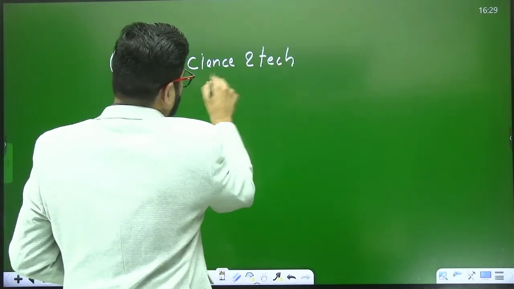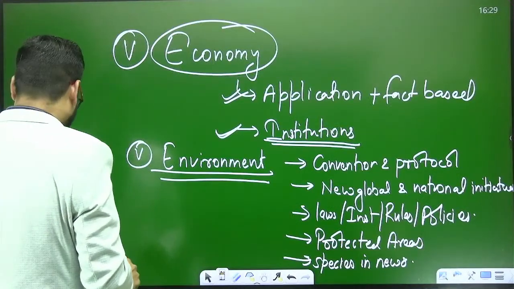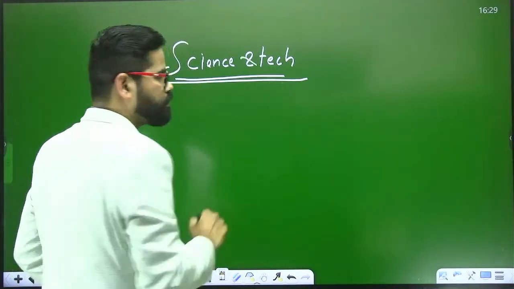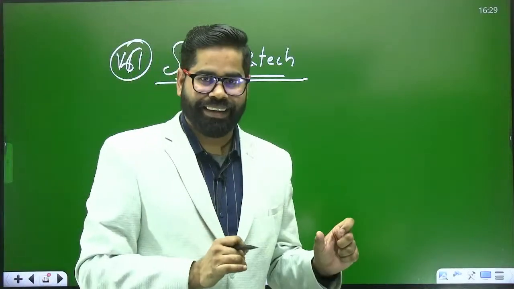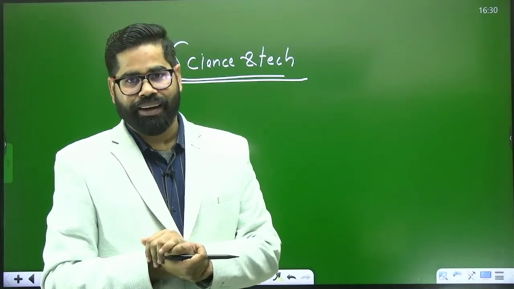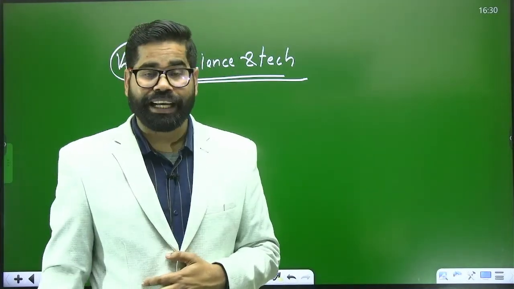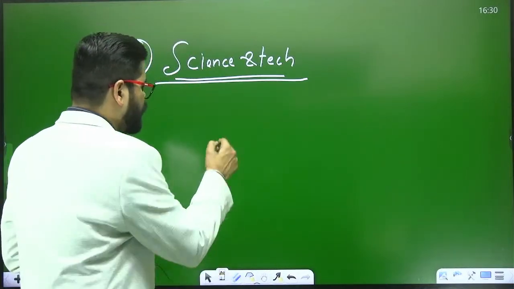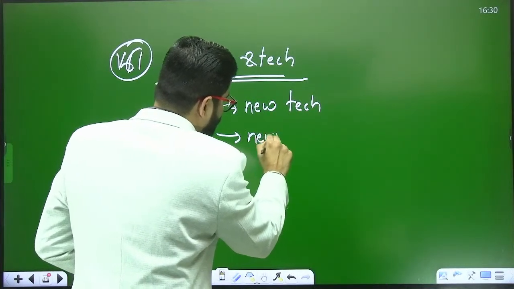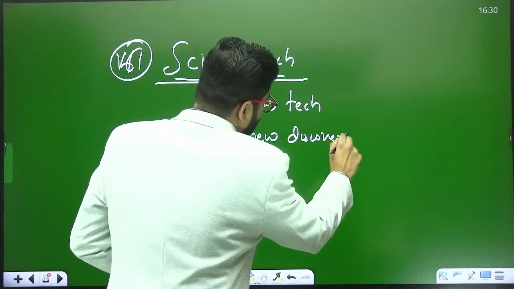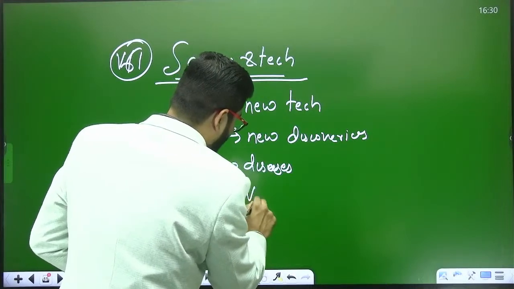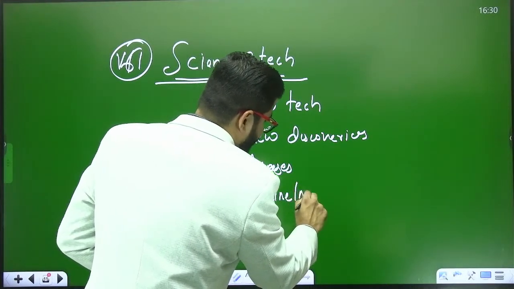Science and tech. Sorry, this is 6, this is 7. Now in science and tech, this area is all about the terminologies which have been there, the new discoveries, new technologies. So they can be asking about new tech. They can ask you about new discoveries. They can ask you about diseases. They can ask you about vaccine, medicine, treatment, etc.